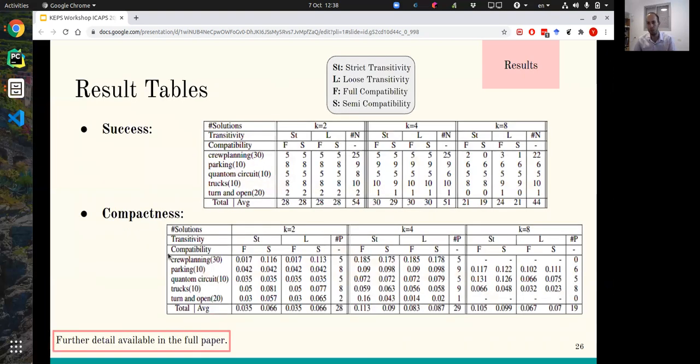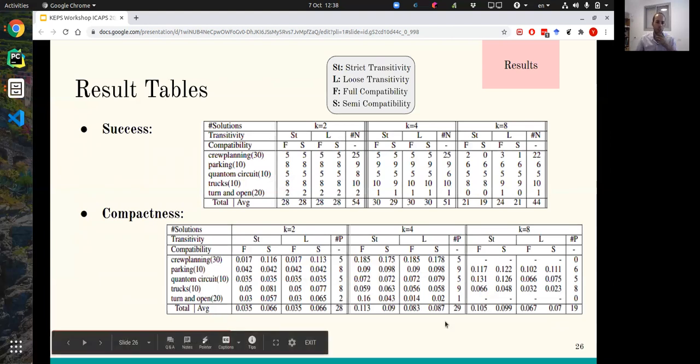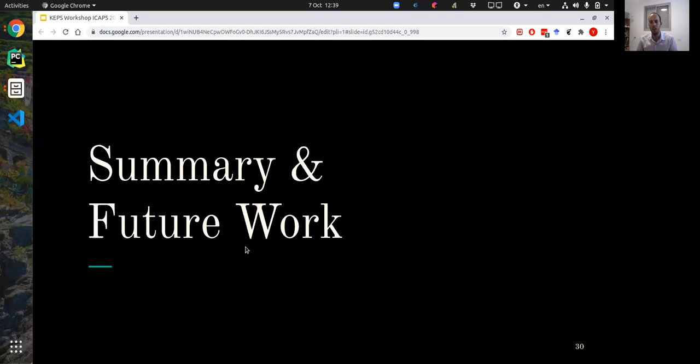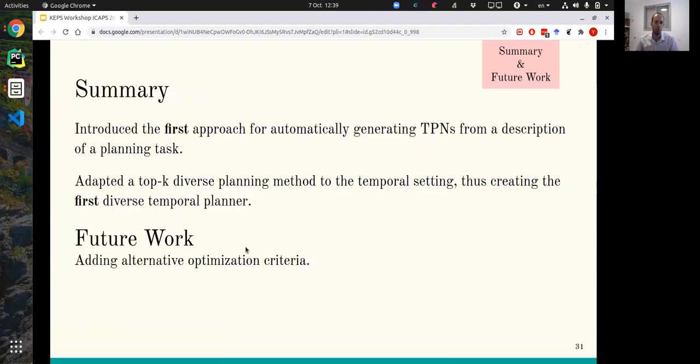This is our results table. Unfortunately, we don't have much time to go over them. I encourage you to see full detail in the paper itself. We define strict and loose transitivity and full and semi-compatibility. And that brings us to the summary and future work.